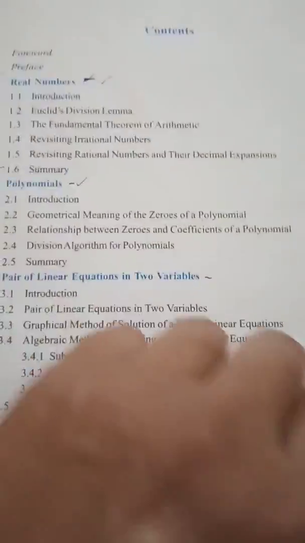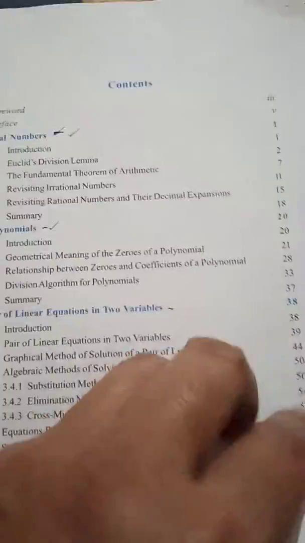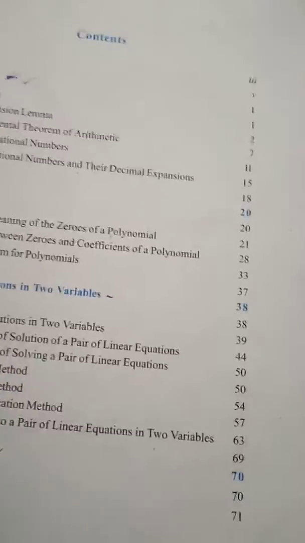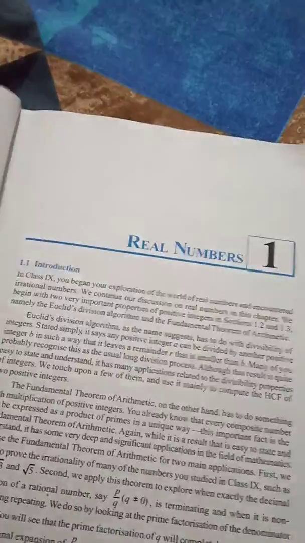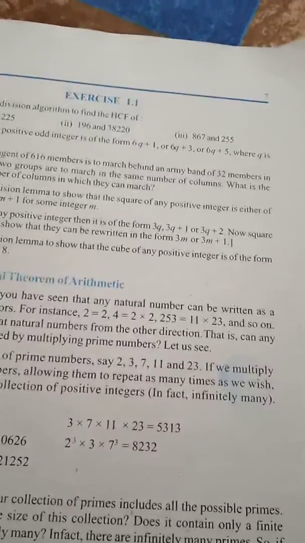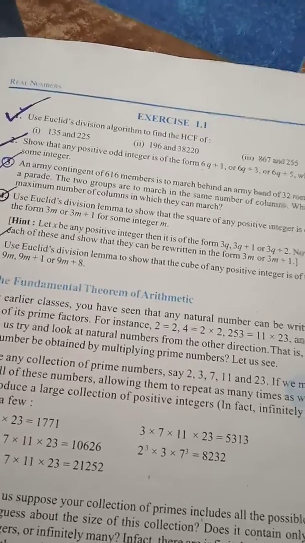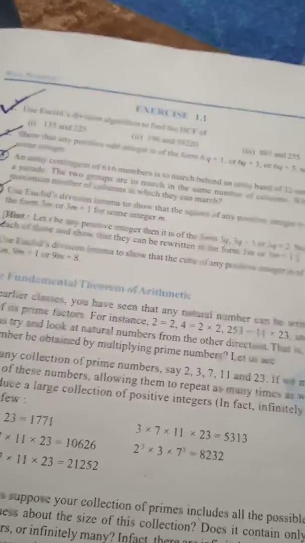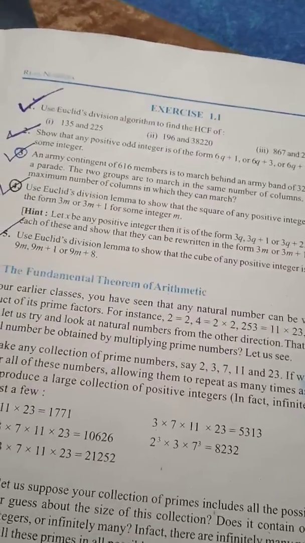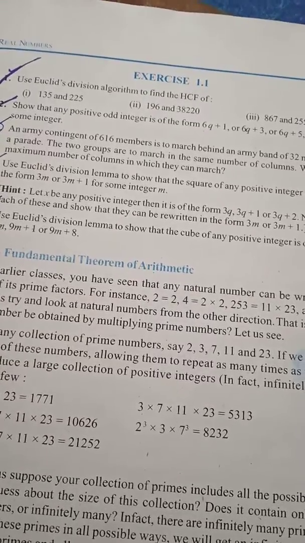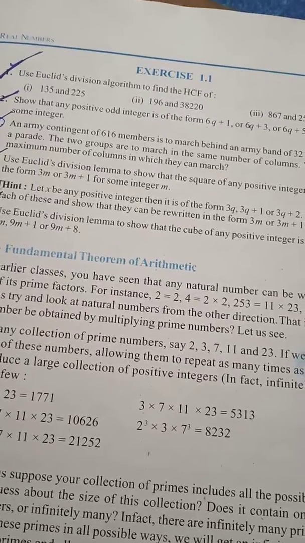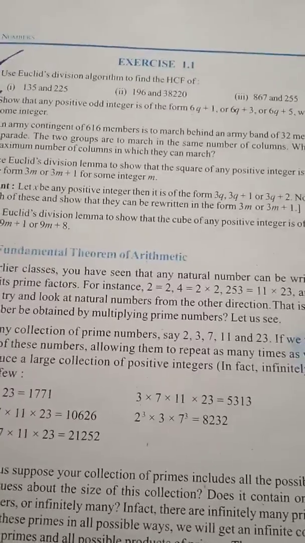So, let us start. First is Real Numbers. From real numbers, you have to see certain most important topics, like finding the HCF and LCM using Euclid's division algorithm. You have to find the HCF, which may come for either 1 mark or 2 marks. Here you have to use the algorithm to find the HCF.